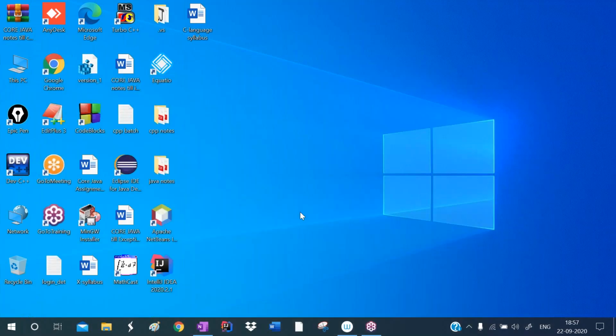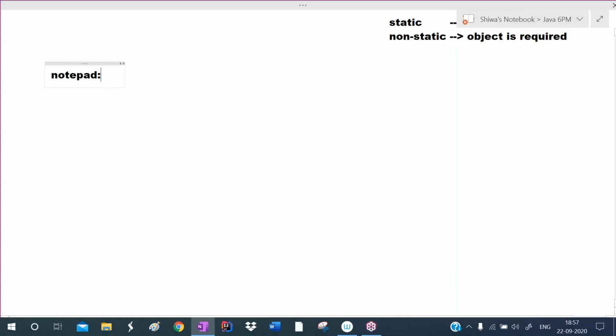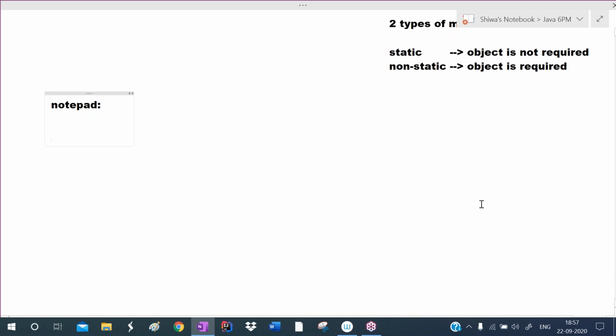See, listen. Now, where do we write the program? Open the notepad. Not only notepad, in any text editor you can write, like notepad, wordpad, or ready-made editors like EditPlus, Notepad++. So I'm writing the program in notepad. In that, I want to print hello on the output screen. This is my program.